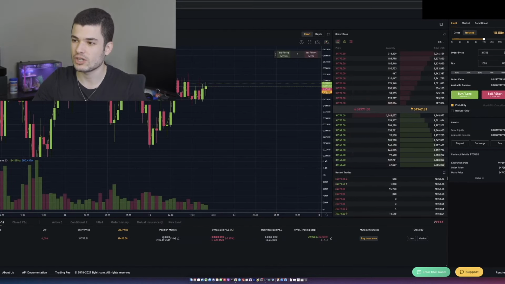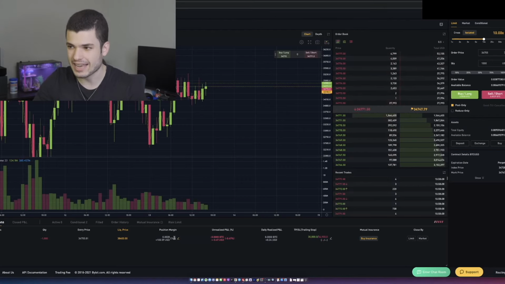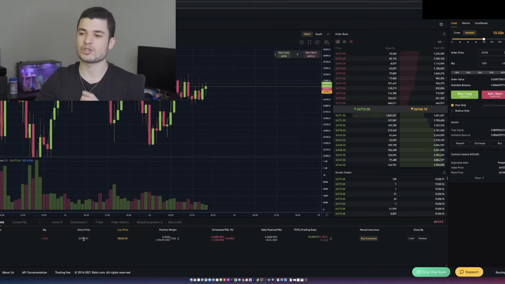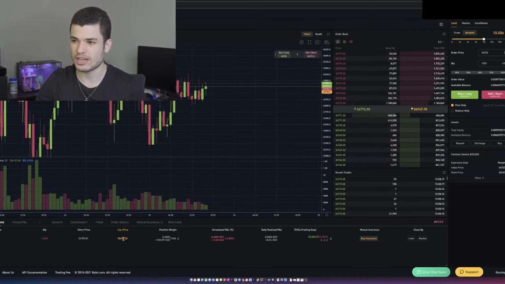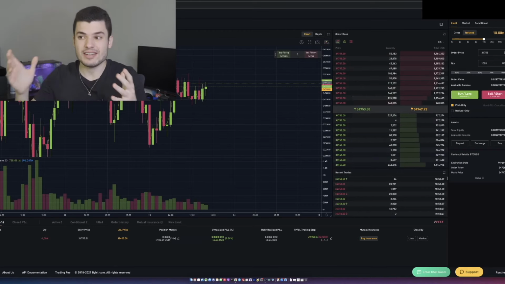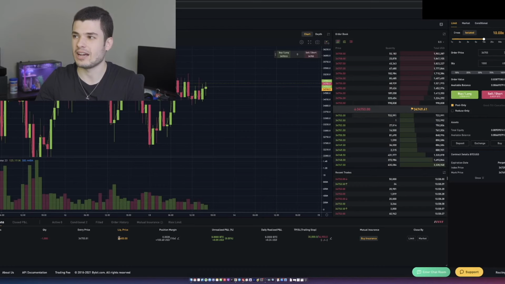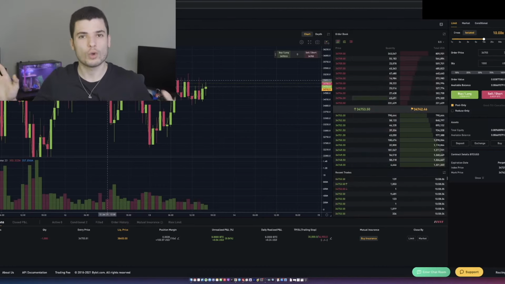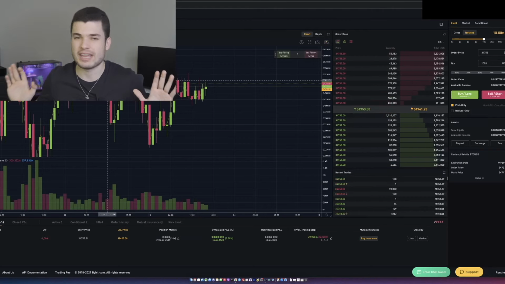We have the position 0.002 at a 10x leverage. That's how much we put in at a 10x leverage. So we have $100 in 10x leverage. Our order value is that $1,000 that we talked about. This is the entry price that we got into the trade, and we have our liquidation price, just to remind us, 38,403. Now, since we have a stop loss set at $34,900, then we're not going to have to worry about 38,400 hitting and liquidating, because if it hits 34,900, we're going to close the trade anyways, and we don't have to worry about it anymore.